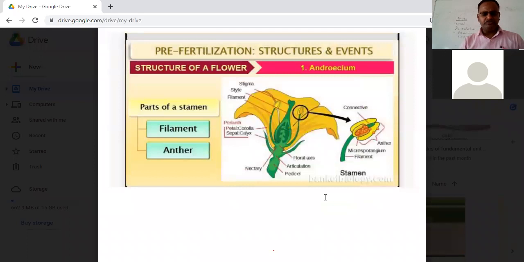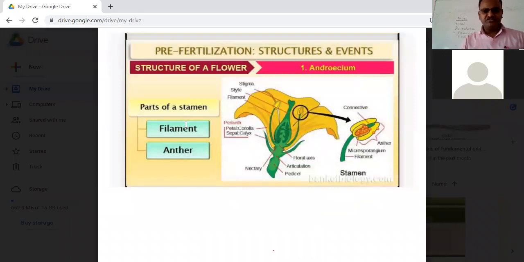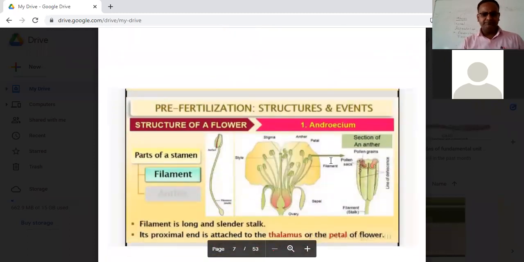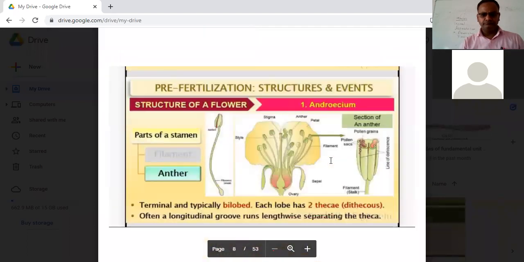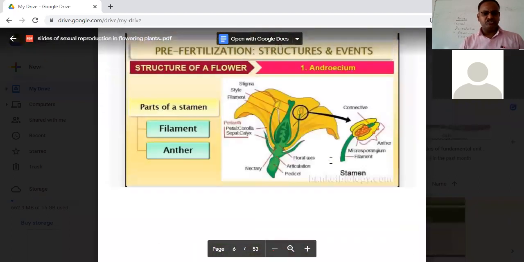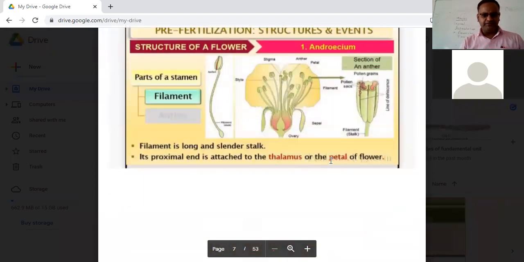If we are talking about the stamen, which is the male reproductive part, the stamen consists of the filament and the anther. Now let us discuss one by one.